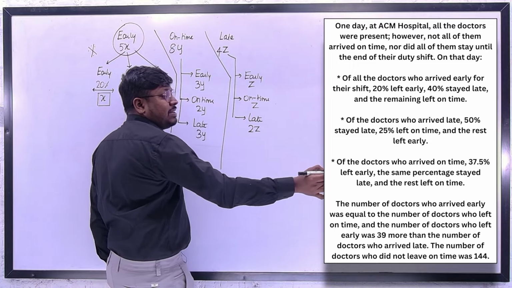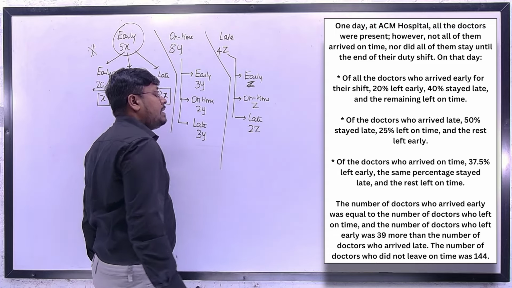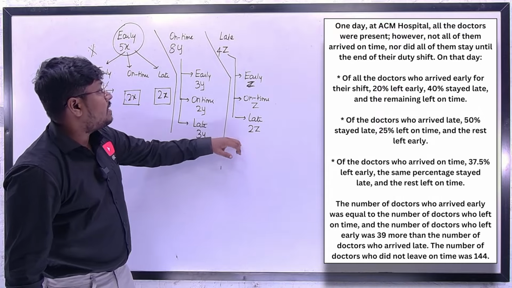And the rest will be left early. So z, z and 2z. So friends, understood or not, right?